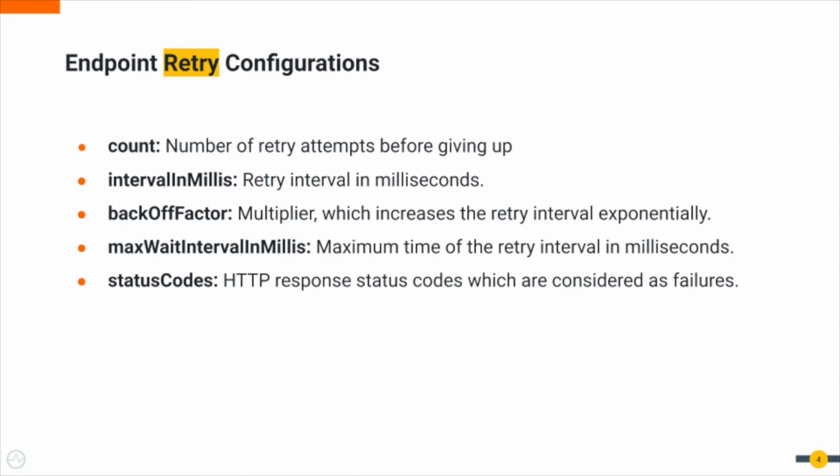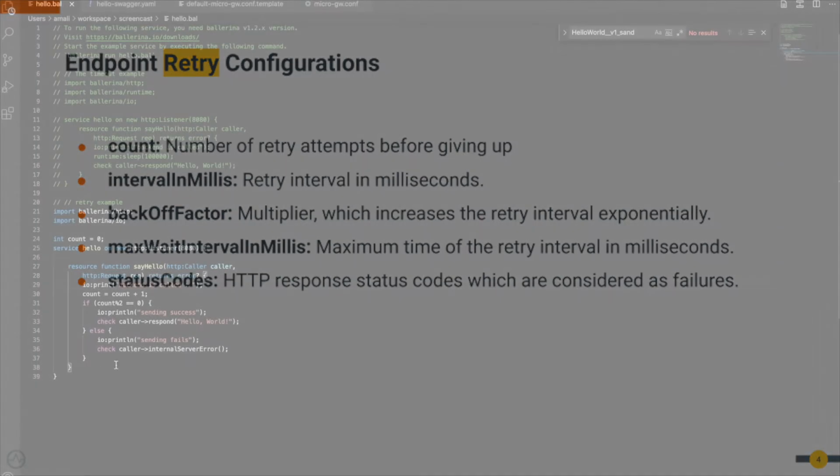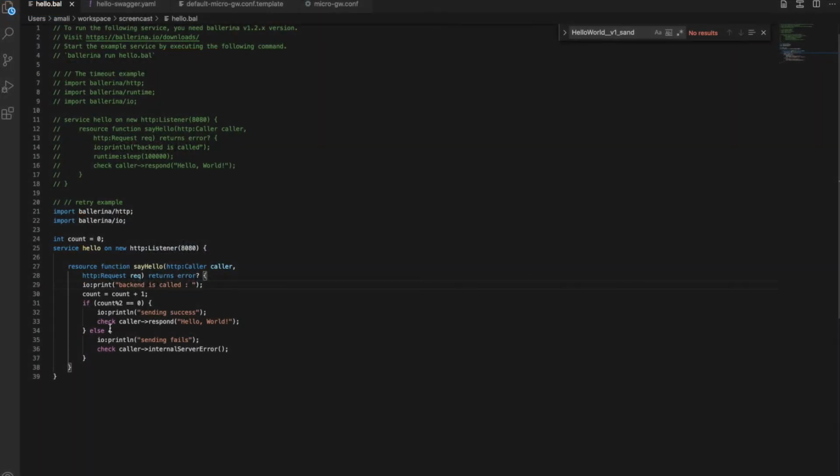You can configure the number of retry attempts, the time duration between retries, a backoff factor which will increase the retry interval exponentially, a maximum interval time to set an upper bound to the retry interval, and status codes which should be considered as failures to trigger retries. Let's take a simple example.